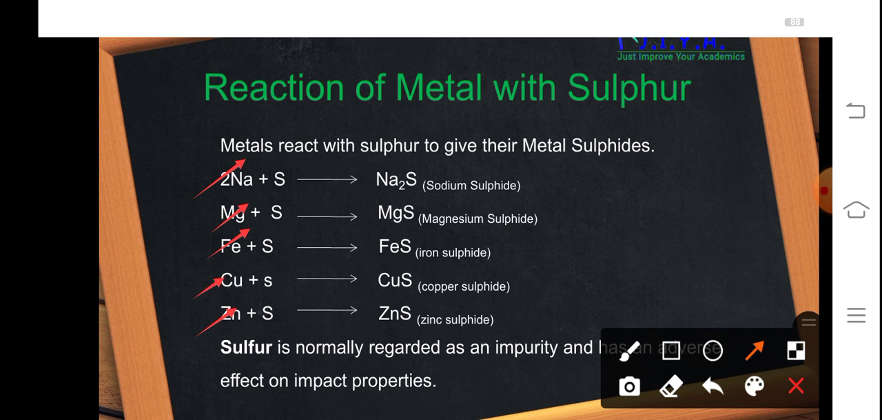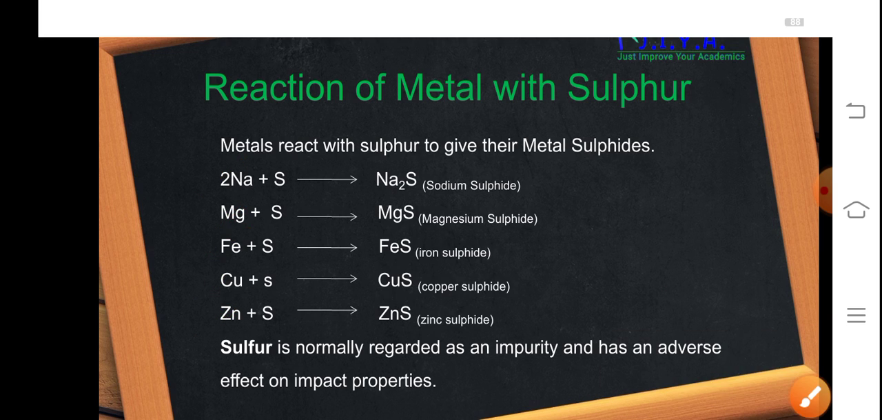Sulfur is usually regarded as an impurity. During metallurgical operations, we get minerals and from these minerals we need to extract the metal. Metals are usually found in combination with sulfur in nature. So sulfur is generally regarded as an impurity and it is removed during metallurgical operations by the process of roasting and calcination.